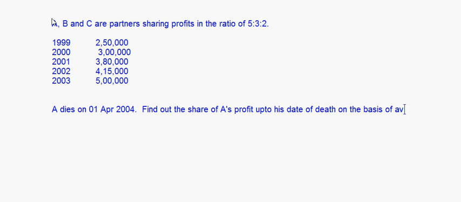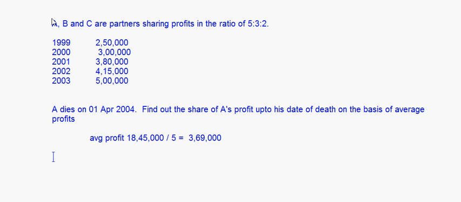So same type of question, but here the profits for the 5 years are given. If I add up this 5 years profit, it will be 2,50,000 plus 3 lakh plus 3,80,000 plus 4,15,000 plus 5 lakh, right? So that will come to 18,45,000. This will be divided by 5, right? So that comes to 3,69,000. Now this is the average profit.